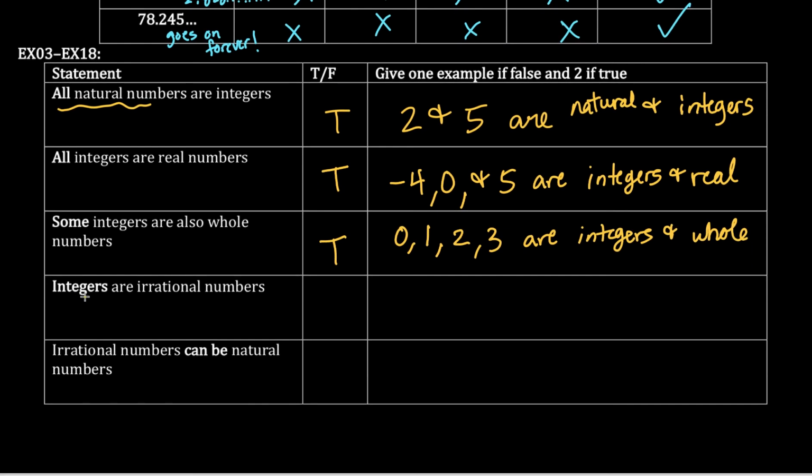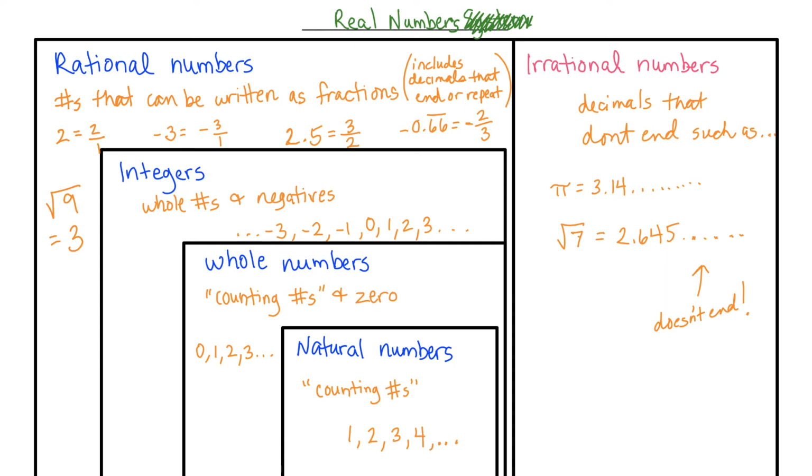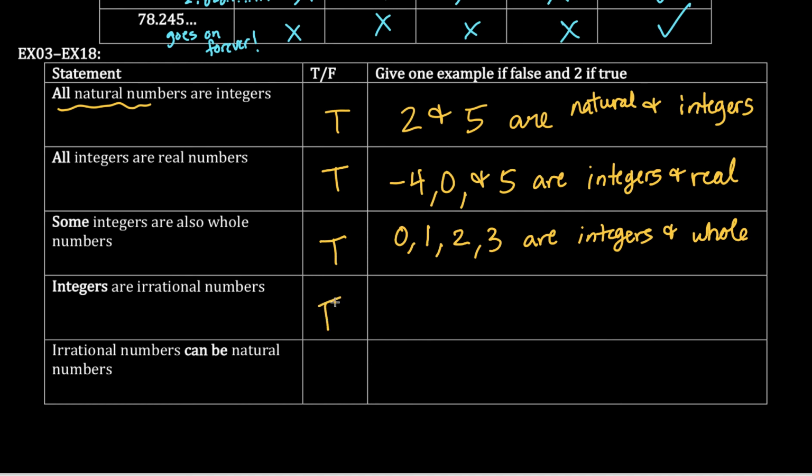And integers are irrational numbers. So integers are irrational? No, they're completely separate, right? So integers are rational. So this is false.